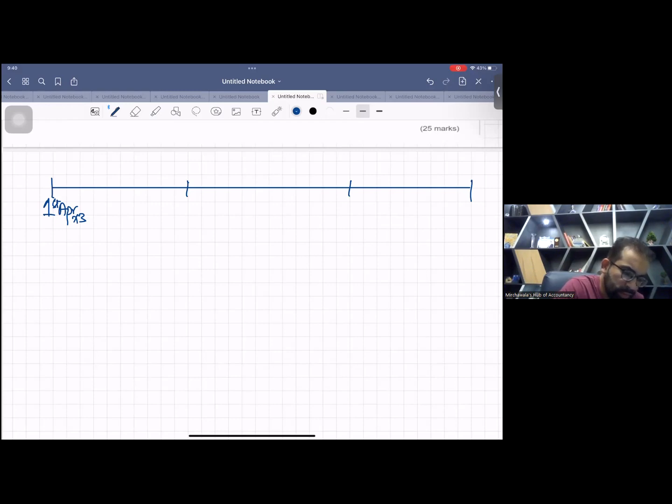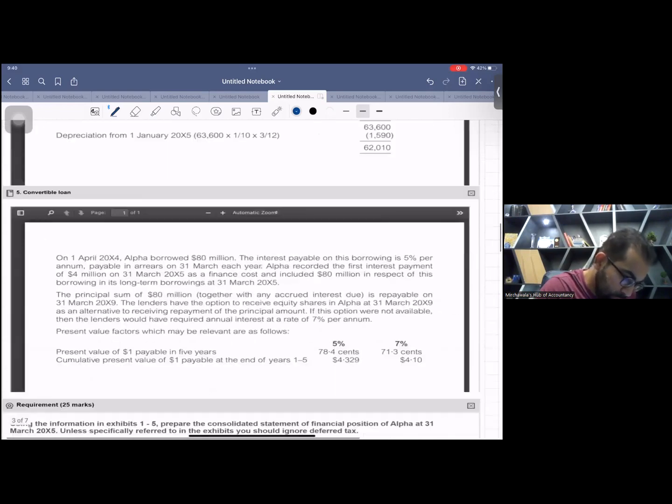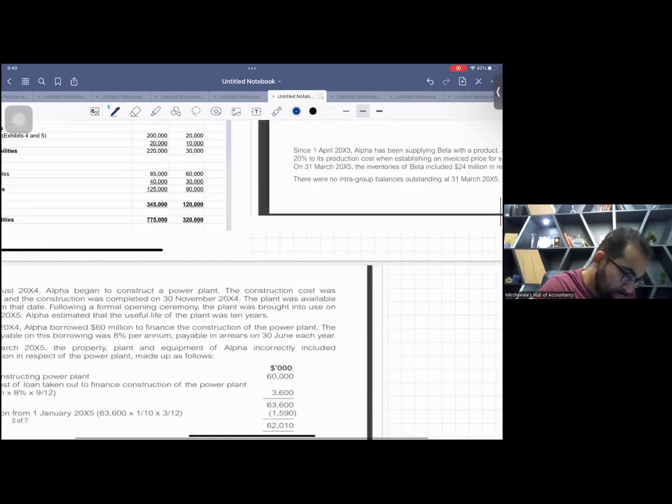Look at here. 1st April X3, 1st April X4, then 31st March X5. Yes, this is your year end. 31st March X5 is very important date. This is our SOFP date. But yes, we have to pay on 31st March X6. And I think we have to pay 66.55.